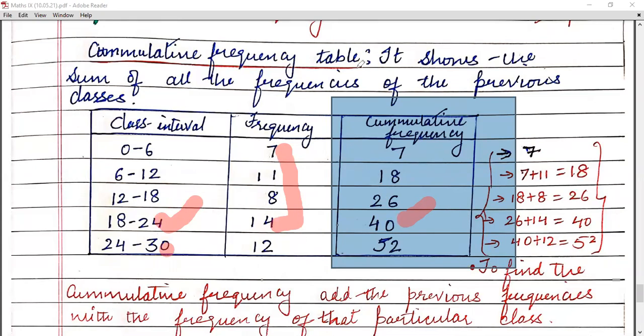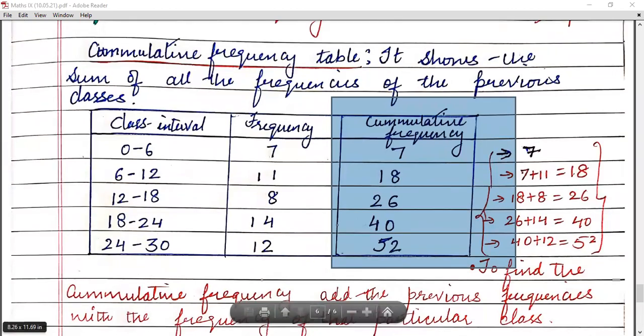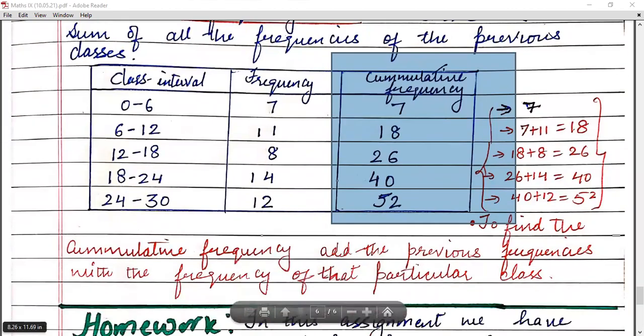Your answer is 52. Or you can do it directly like this. The first one is 7. Then add the next frequency, 11 plus 7, 18. Next is 18 plus 8, 26. 26 plus 14, 40. The last one is 40 plus 12, 52. So now children, this is your cumulative frequency. I hope children you are clear with how to make the cumulative frequency table.